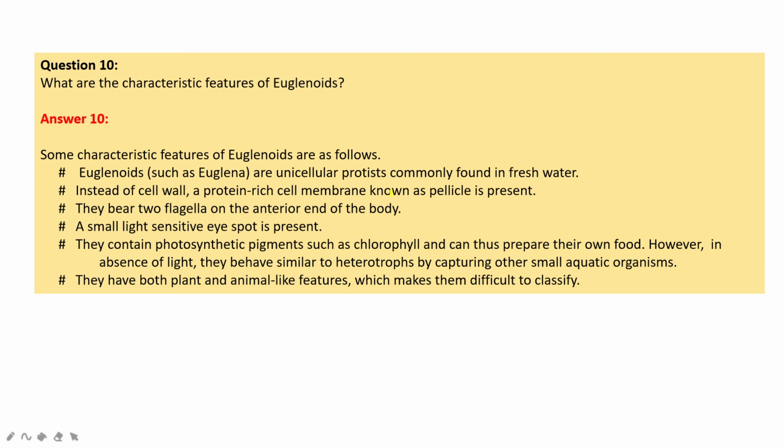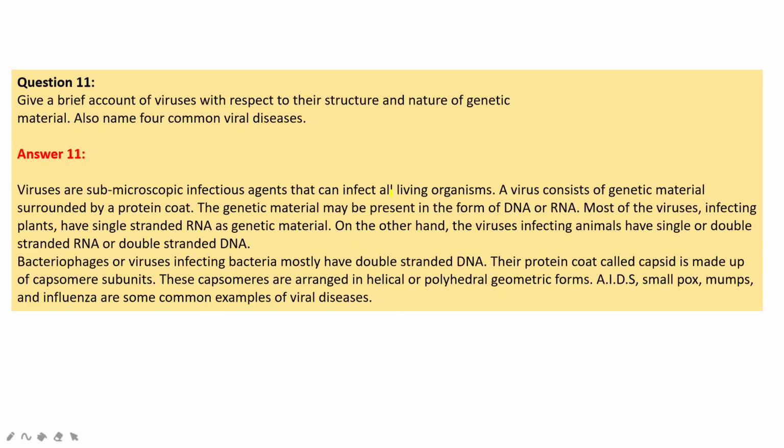They contain photosynthetic pigments such as chlorophyll and can thus prepare their own food. However, in the absence of light, they behave like heterotrophs by capturing other small aquatic organisms. They have both plant and animal-like features, which makes them difficult to classify.